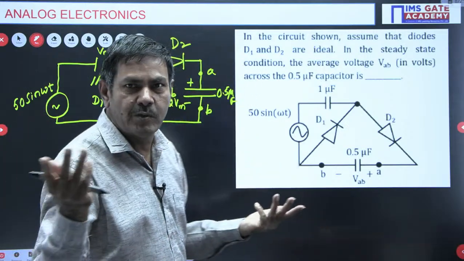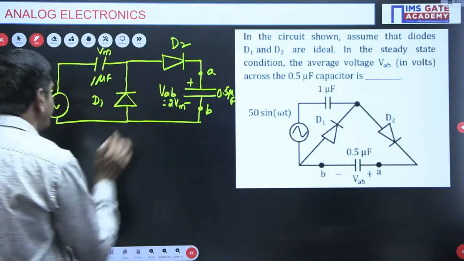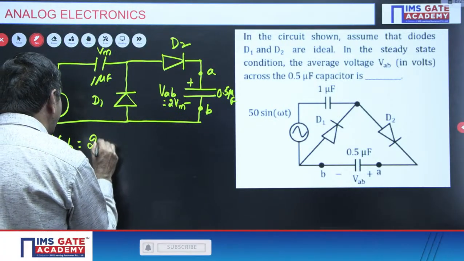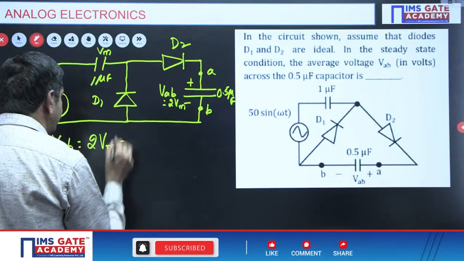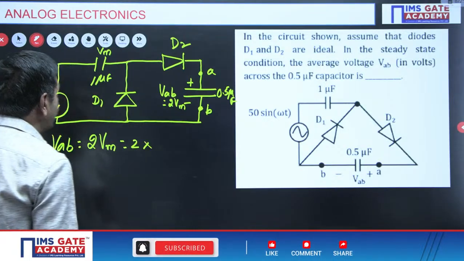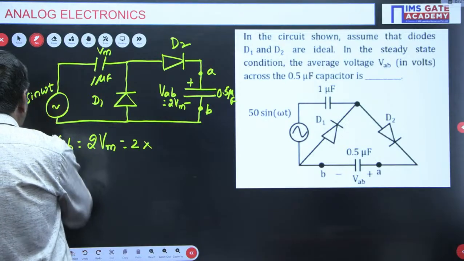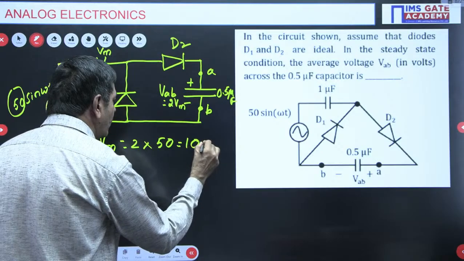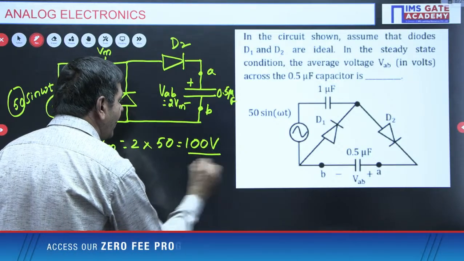That is in the ideal case only. Anyhow, we are going to get 2 Vm here. I can get VAB equal to 2 Vm from the clamping circuit under this condition. 2 into Vm, what is the maximum voltage here? 50 volts only is possible. 50 plus 50, here I am getting 100 volts. The value of 100 volts is possible here.